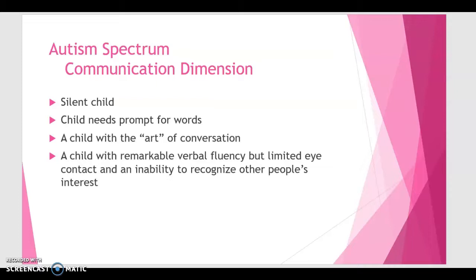The next area, the child can initiate original speech but has significant problems with the pragmatic aspects of language, often making a literal interpretation of someone's comments. There might be challenges with auditory discrimination and auditory processing for this child. The upper end of the continuum is the child that has remarkable verbal fluency but a tendency to make limited eye contact and an inability to recognize the person's lack of interest or boredom. This describes a child that has Asperger's disorder.